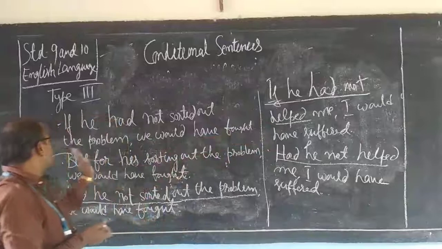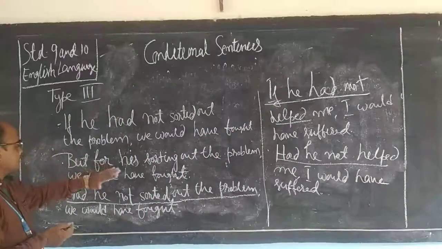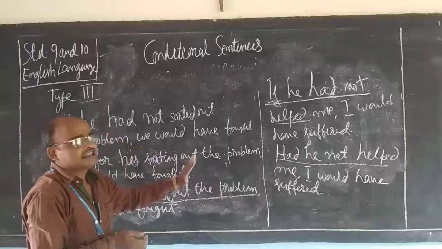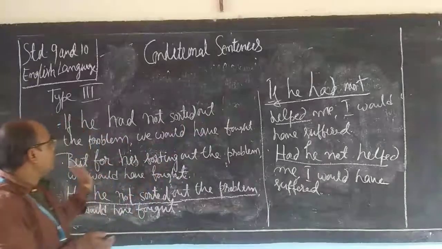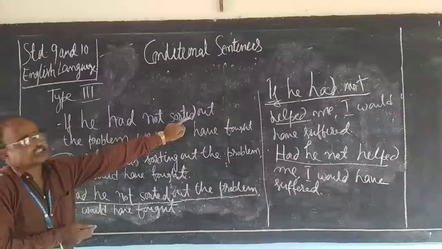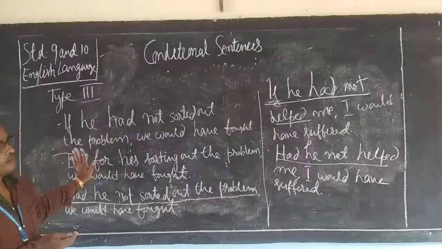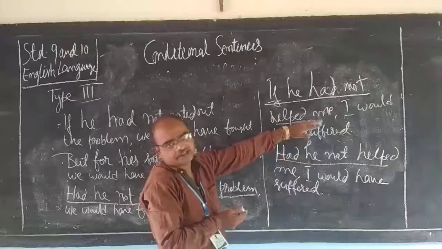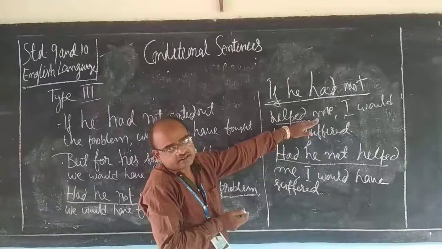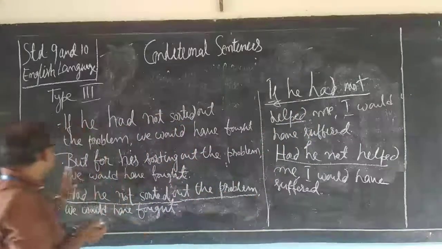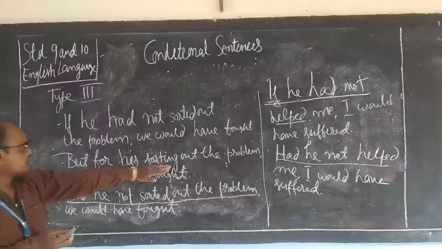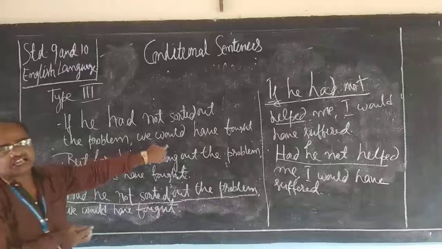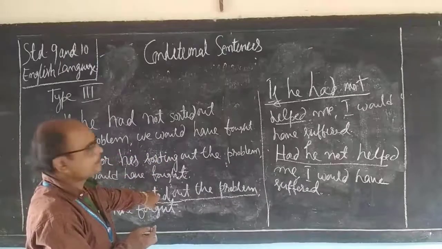Second way, you could use "but for," then noun form. But for his coming, but for his sorting out the problem, but for his helping me. So, but for his sorting out the problem, we would have fought. The result clause remains the same.